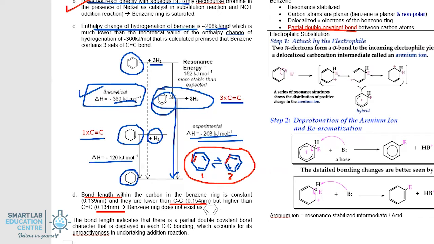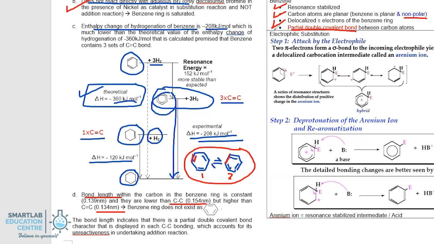Finally, the words typically used to describe benzene in the exam are resonance stabilized. The carbon atoms are all planar, and do take note that benzene is non-polar, as all the dipole moments cancel each other. Finally, benzene has delocalized pi electrons, 6 of them to be specific.